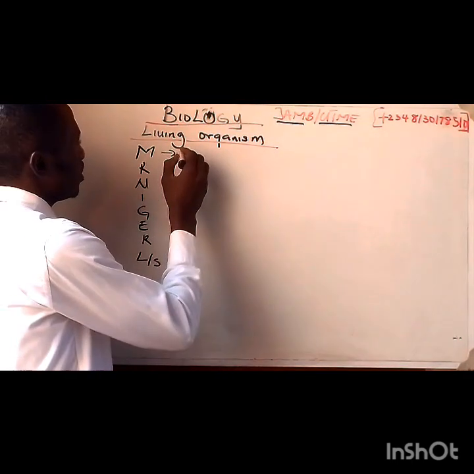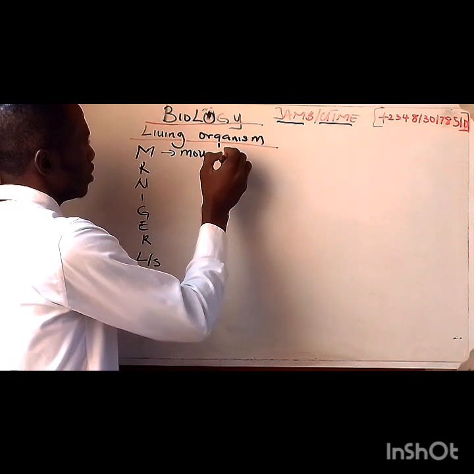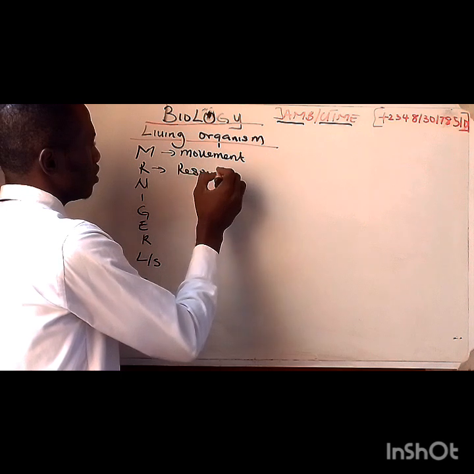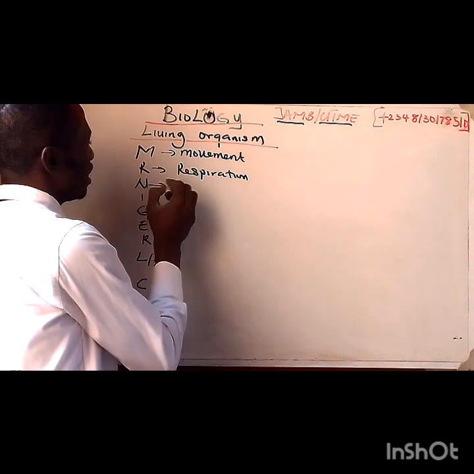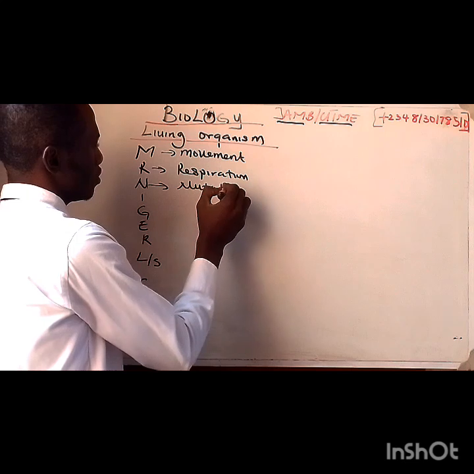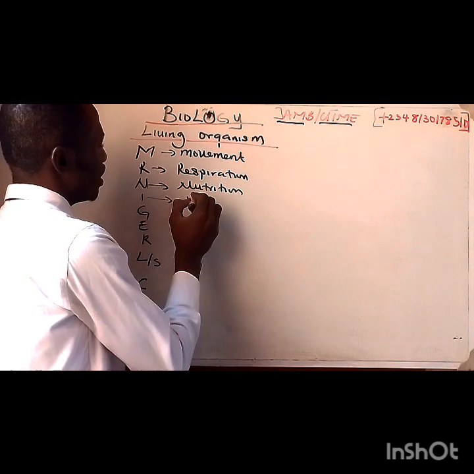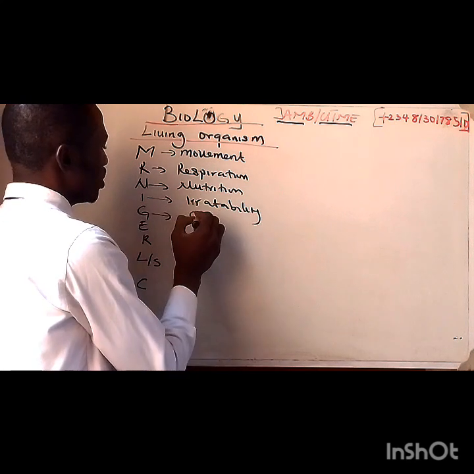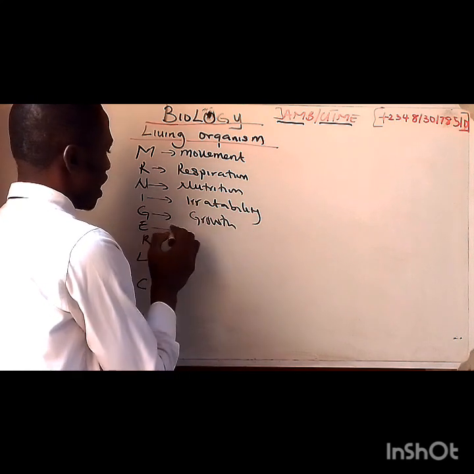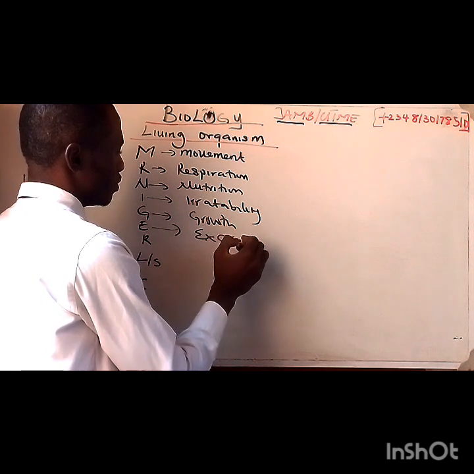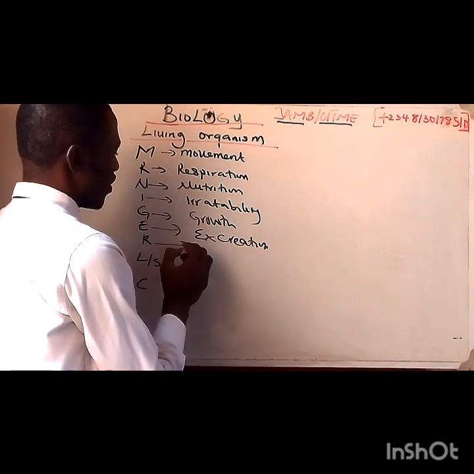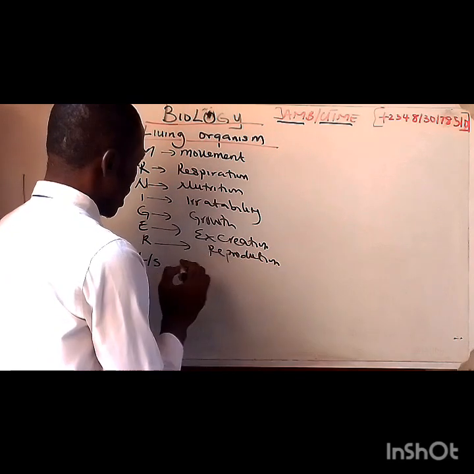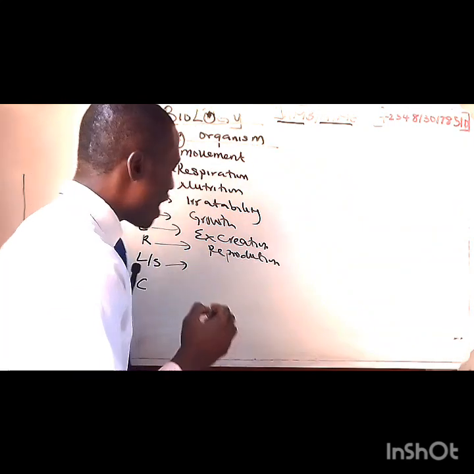Now I have M to be movement. I have R to be respiration. I have N to be nutrition. I have I to be irritability. I have G to be growth. I have E to be excretion. I have R to be reproduction. I have my LS to be lifespan.